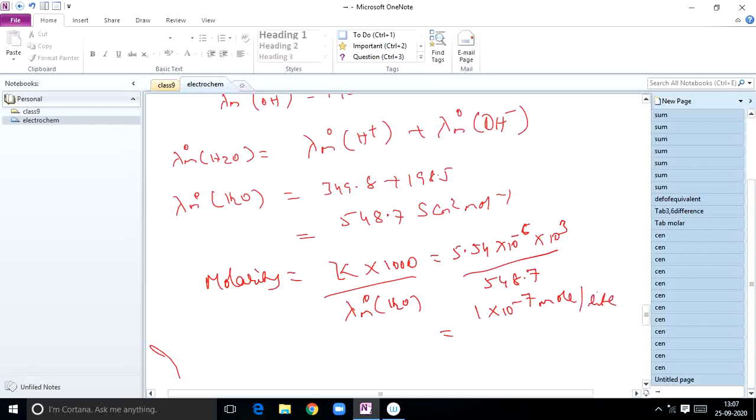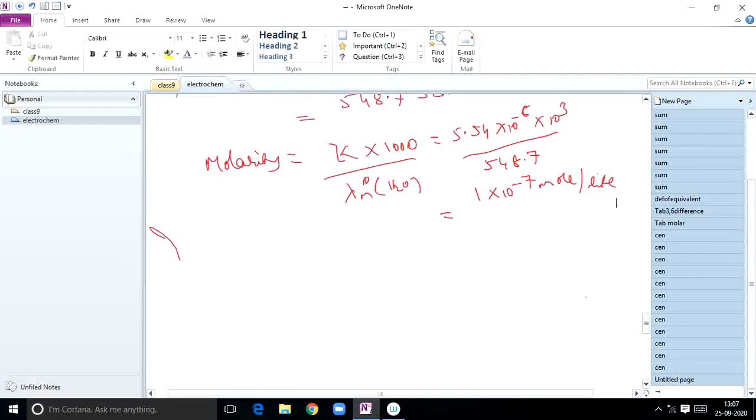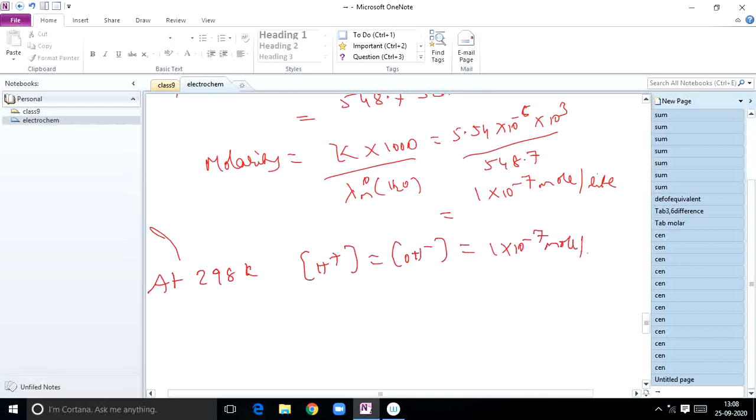Do the calculation: 1 into 10 power minus 7 mole per liter. So you already know at 298 Kelvin temperature, H plus ion concentration is equal to OH minus ion concentration, that is equal to 1 into 10 power minus 7 mole per liter. So the ionic product of water, that is Kw, is equal to concentration of H plus into concentration of OH minus ion.